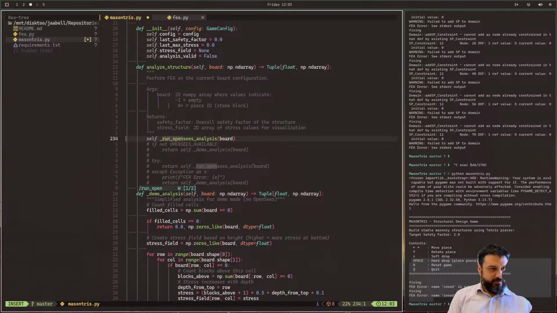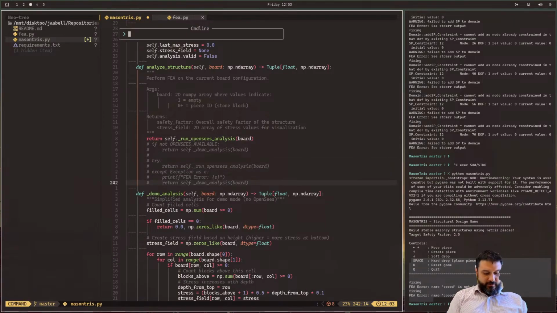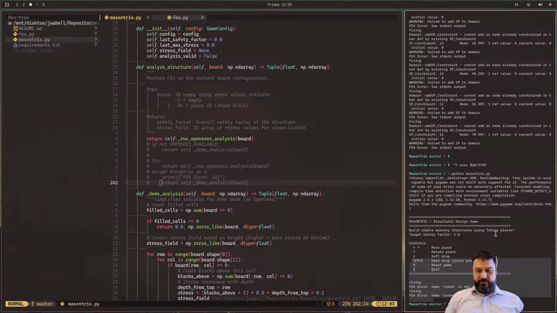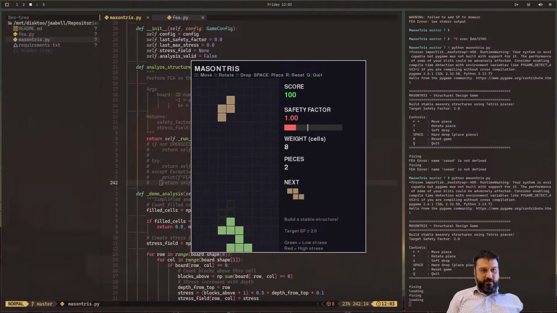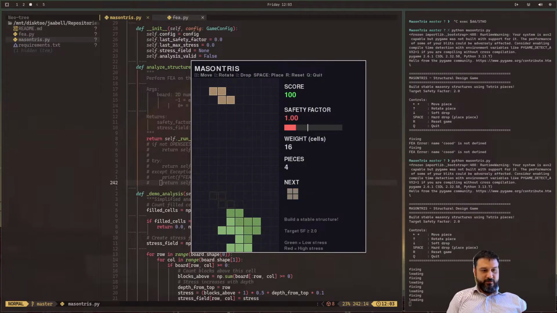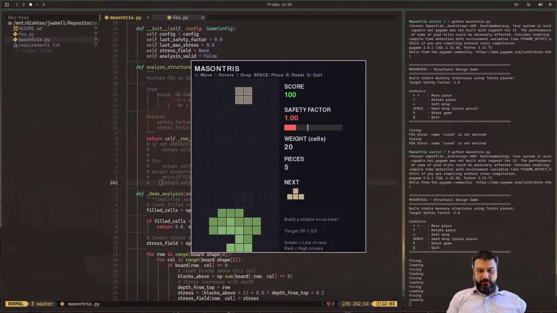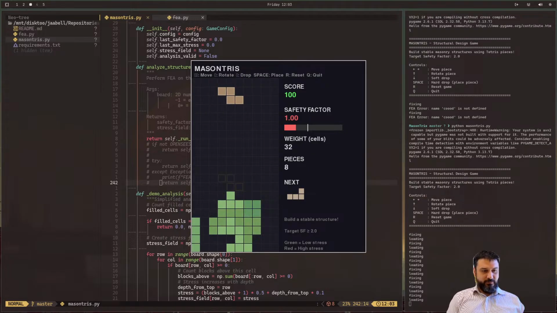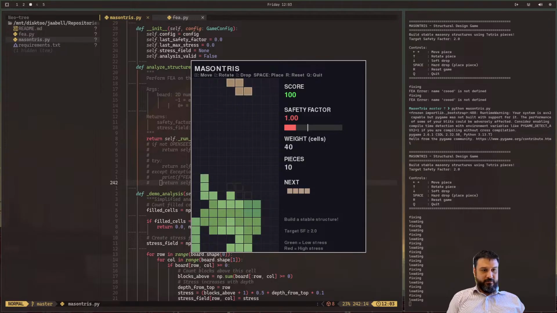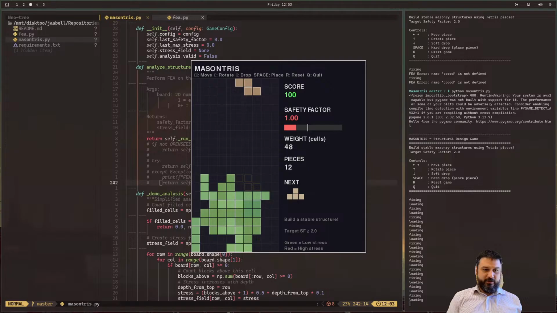And actually, this should be return. I'm just disabling all of this stuff, and I want to see that error that we're getting. So what happens now? Aha! Look at that safety factor. It's running. That safety factor is so low. It's basically always dead. Okay, so we've made some progress.